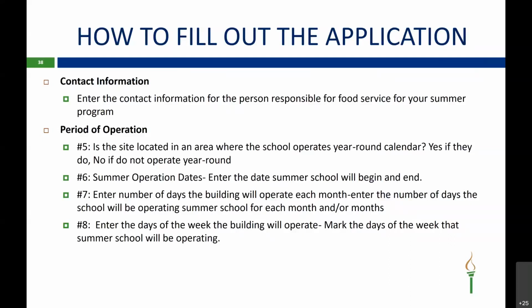Question 7, enter the number of days the building will operate each month. So here you'll have the month June, and underneath that there's a box, and you will just put in there you're operating 15 days in June. If you're operating more than 1 month, then under each month you'll put however many days you're operating of that month.